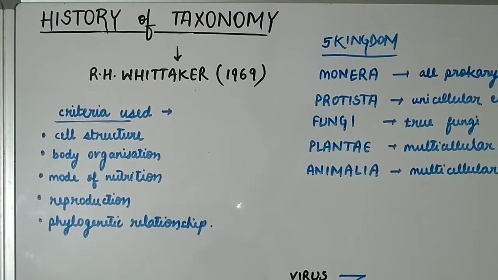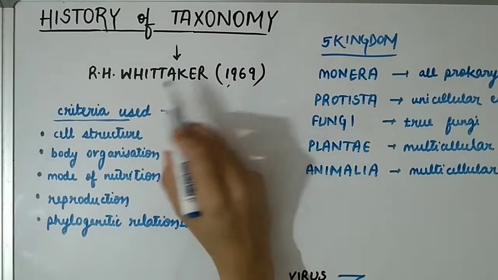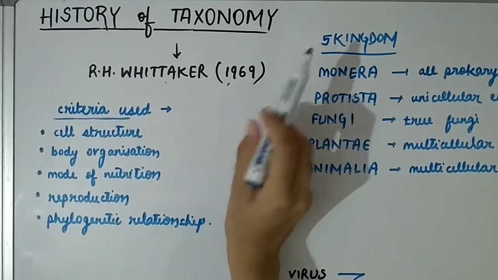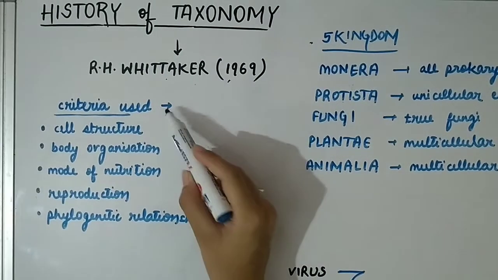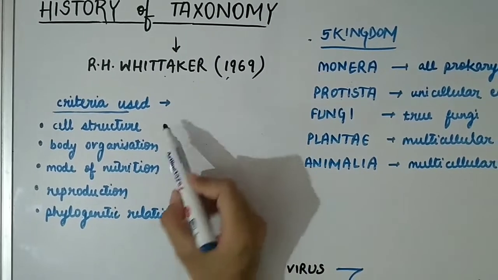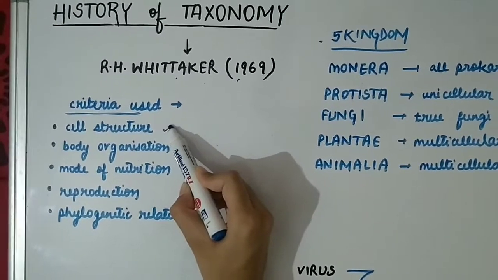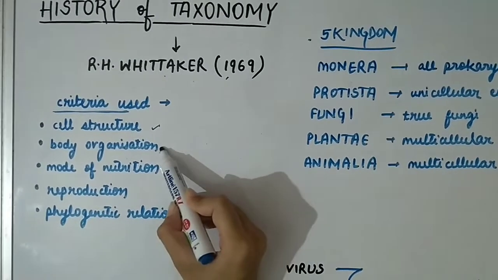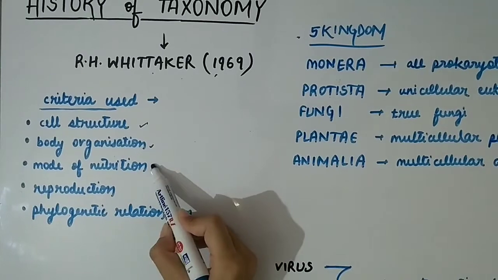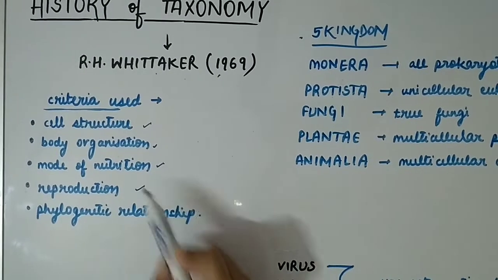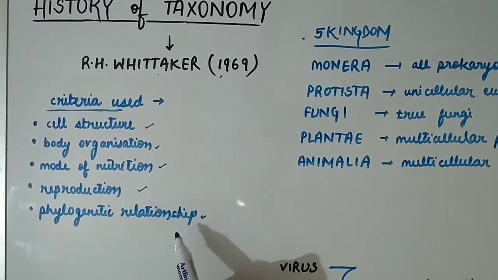After Oswald Tippo, in 1969 came R.H. Whittaker, who proposed the 5 kingdom classification of organisms. The criteria used by R.H. Whittaker were cell structure, that is complexity of cell, body organization, that is complexity of organism, mode of nutrition, reproduction, phylogenetic relationships.